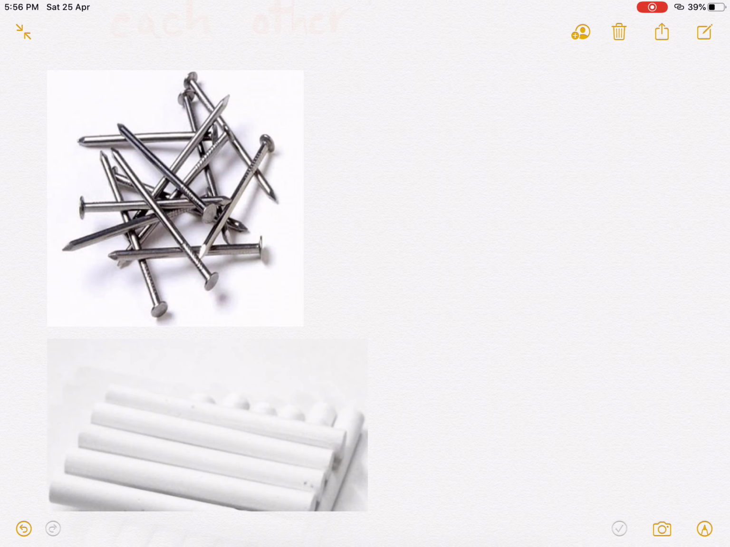We have discussed all the characteristics of particles of matter. In the next video we will discuss the states of matter: how many states of matter are present and what their characteristics are. We will discuss that in another video.